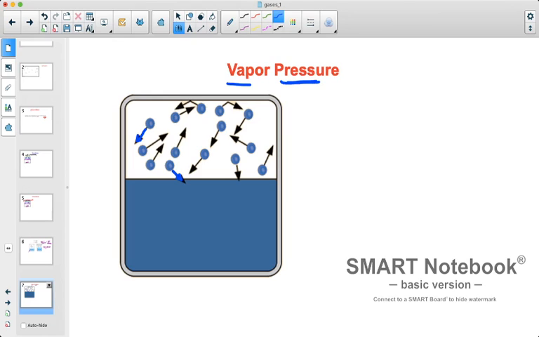Now you should know that vapor pressure of a liquid is not dependent on the mass or the volume of the liquid. So you're going to always see vapor pressure no matter how much liquid there is. So I could have a closed system just like this and still have a little bit of liquid and still have vapor pressure. So we notice that the mass or the amount of the liquid and the volume of the liquid does not matter. What we're going to see is that vapor pressure actually is dependent on the nature of the liquid, what liquid we actually have. And vapor pressure is also dependent on the temperature of that liquid.